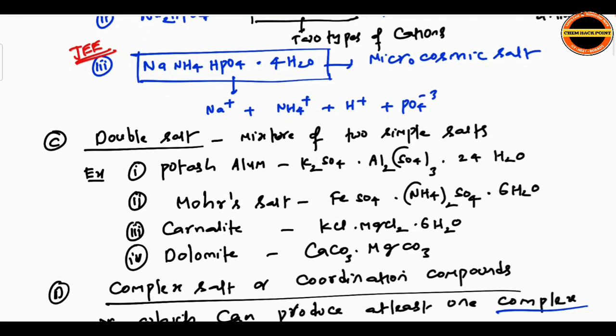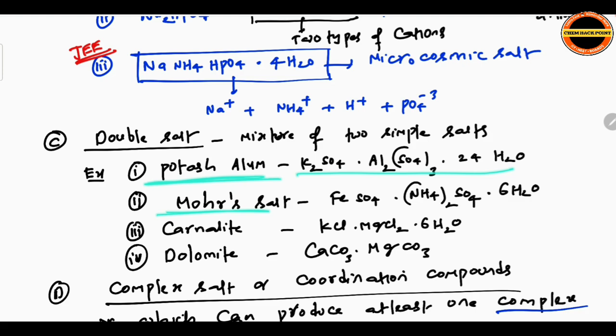Next, moving to double salt. A double salt is a mixture of two simple salts. First we mix two simple salts, dissolve them, melt, dissolve again, then crystallize. After crystallization, the resultant salt is a double salt. Here you need to focus on names as well as formulas.